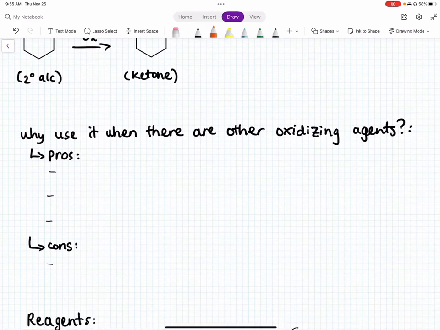You may be wondering, why use this when there are so many other oxidizing agents? Some pros, and the most important one, is that it is a green reagent, meaning that it doesn't produce toxic byproducts compared to other oxidizing agents. For example, a lot of other oxidizing agents use chromium, and this one does not.